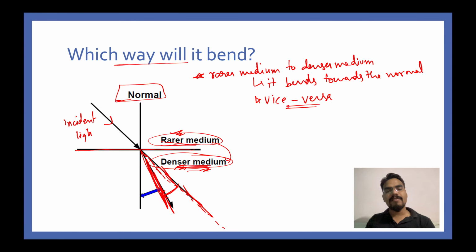This is the actual refracted ray. This is called refracted ray. And this angle is called angle of refraction R. Angle of refraction R. Very nice.